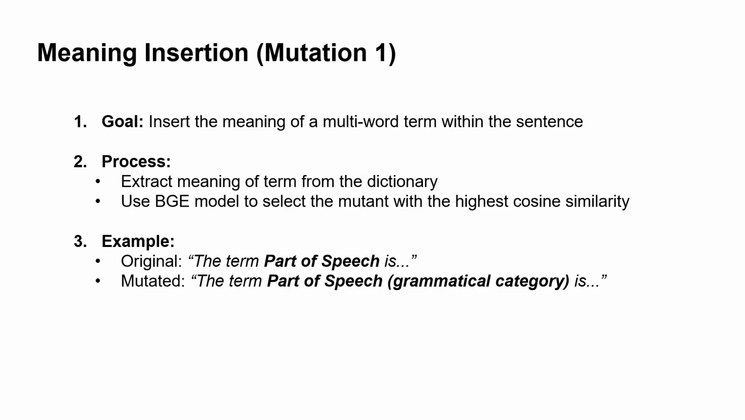Now, let us delve into the first mutation technique, meaning insertion. The primary goal of this process is to integrate the meaning of a multi-word term directly into the sentence. To accomplish this, we employ FLAIR for part-of-speech tagging to accurately identify the context of the terms. We then extract the corresponding meanings from our constructed dictionary. To select the most suitable mutant, we adopt the BGE model, which helps us choose the mutant with the highest cosine similarity to the original sentence.